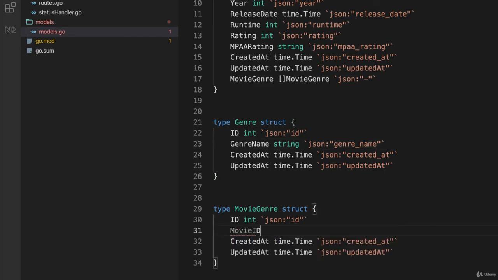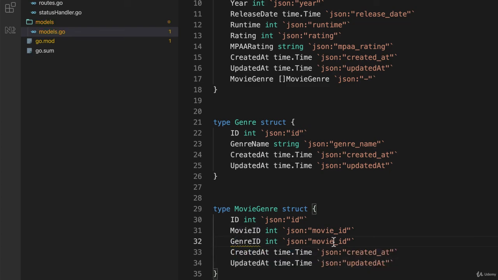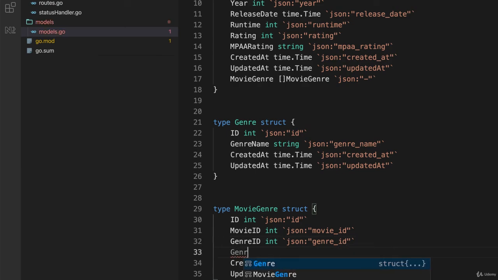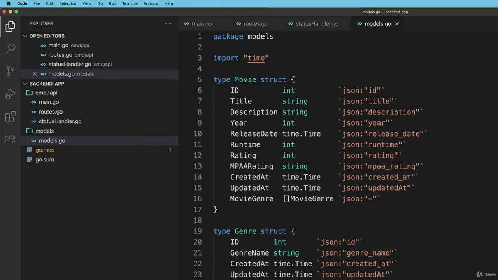I'll have the movie ID, which is an int, and JSON movie ID. And then I'll duplicate that and make that genre ID. And here I'll call it genre ID. And then finally, just because I'm probably going to use it, I'll actually put the genre in there as well. Type is genre, and in JSON, I'll just call it genre, like that. Okay, let's format this. Don't see any errors. That looks good. So there is our models, and I can import that wherever I need it and use it.